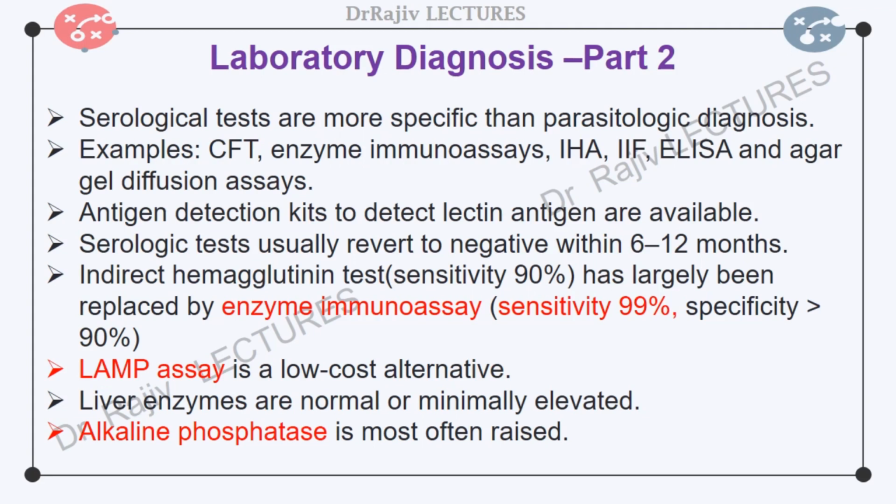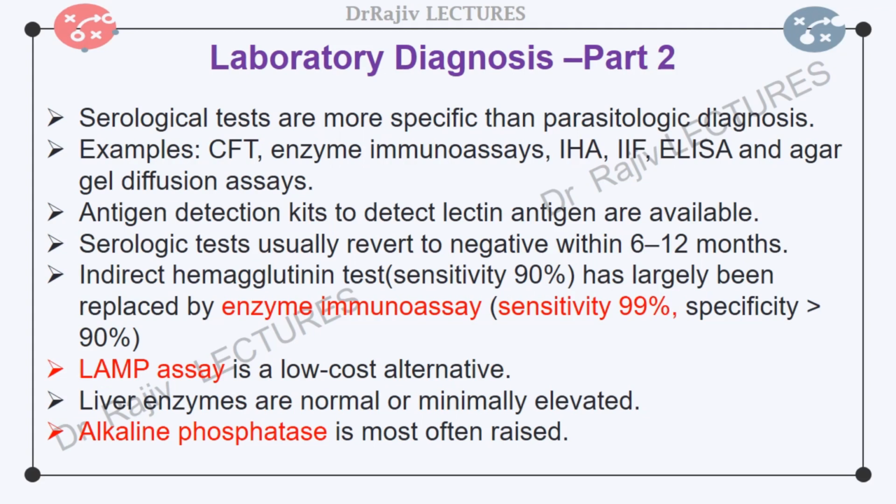These kits have been shown to have high sensitivity. Serological tests usually revert to negative within 6 to 12 months. The indirect hemagglutination test is difficult to interpret because it may remain positive for as long as 10 years. Serological tests are useful in assessing the risk of invasive amoebiasis in asymptomatic cyst-passing individuals in non-endemic areas.